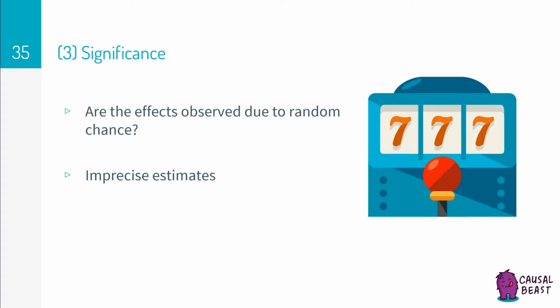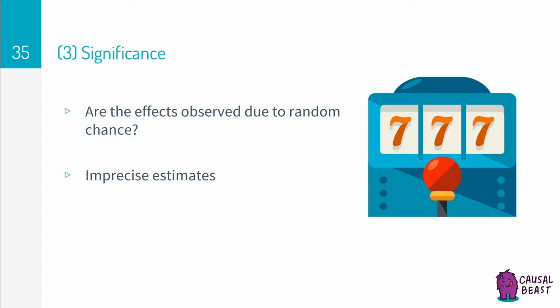The third requirement is significance. What significance means is that in any study that involves studying a sample of a population, there is always the possibility that the sample is not representative of the population. For example, suppose we take a random sample of the heights of people in the US to get a feel for the average height of US residents. But in our sample of 10 people, we get really unlucky, and get 3 basketball players, greatly skewing the average height upwards. Similarly, in our study, we may collect data from a sample of the population, and observe a causal relationship between 2 variables that could have just occurred by chance.